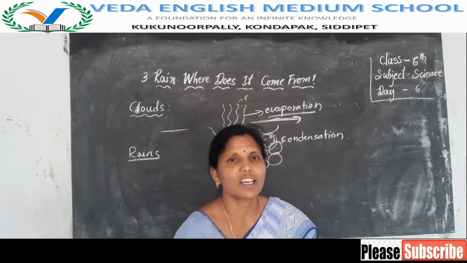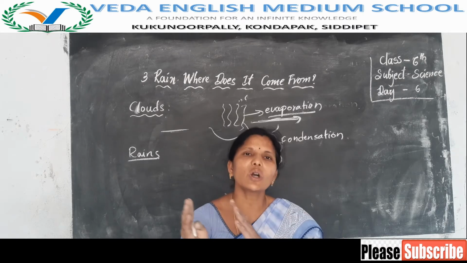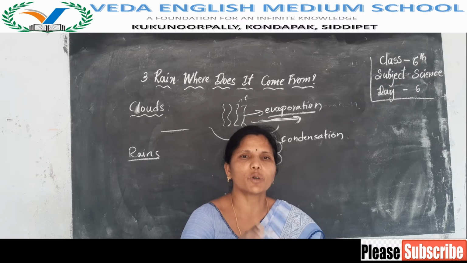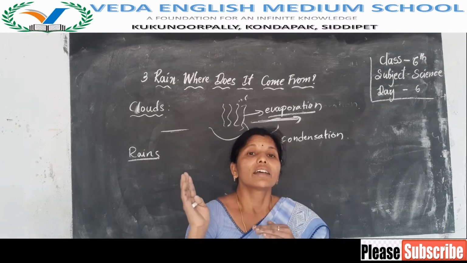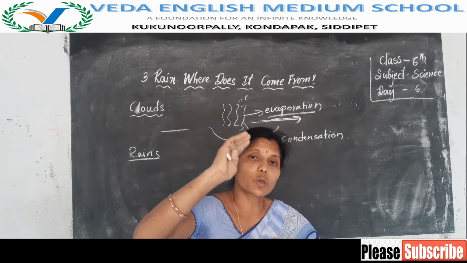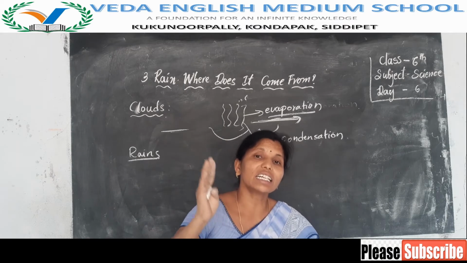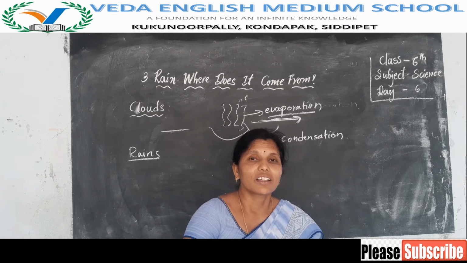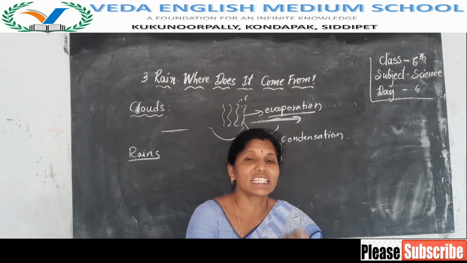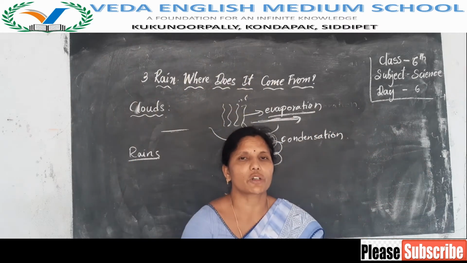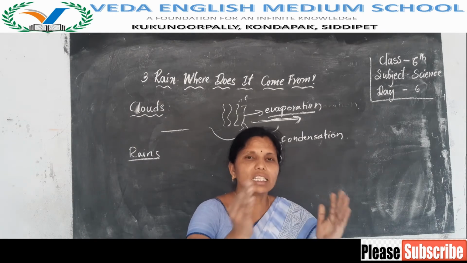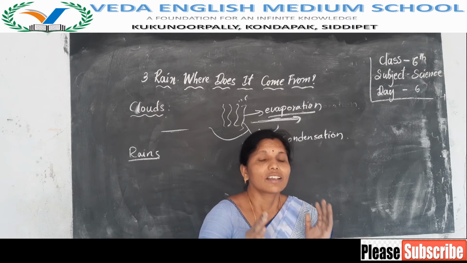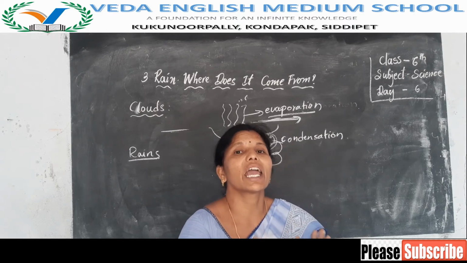Did you understand? The clouds move from one place to another at higher levels. When these clouds are moving at higher levels, there is a cool breeze also. So when the clouds contact the cool breeze, the small water droplets condense and form big water droplets. When the size of the droplets increases, the clouds also become heavy.